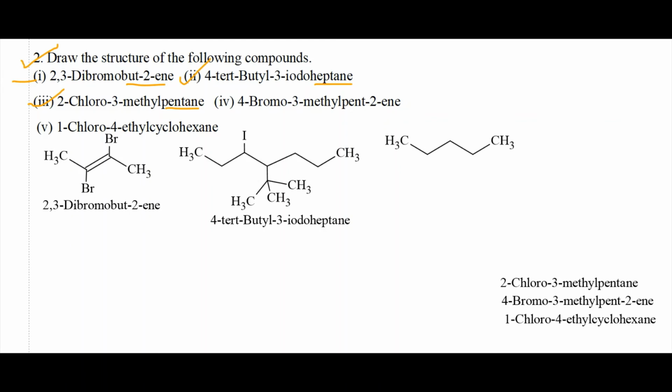Then a methyl group at the third position, 3-methyl. 1, 2, 3. Here there is a methyl group. Then at position 2 there is a chlorine atom. This compound is 2-chloro-3-methylpentane, correct?